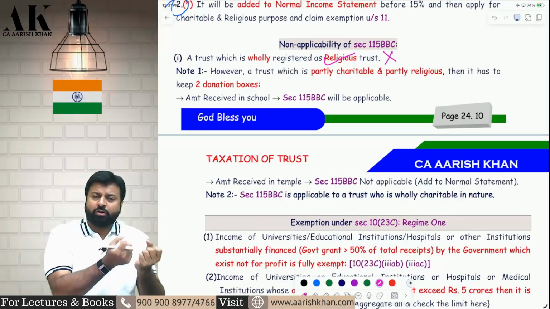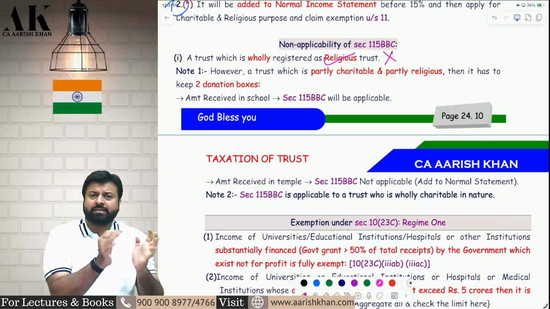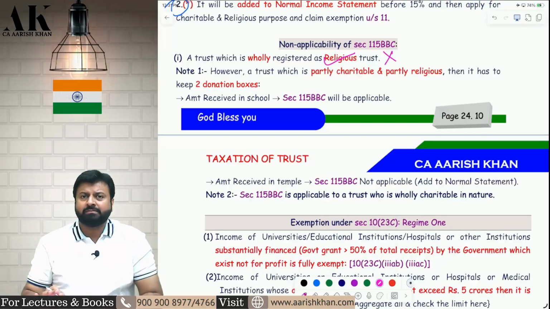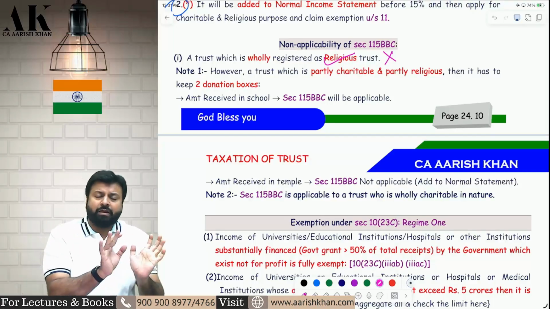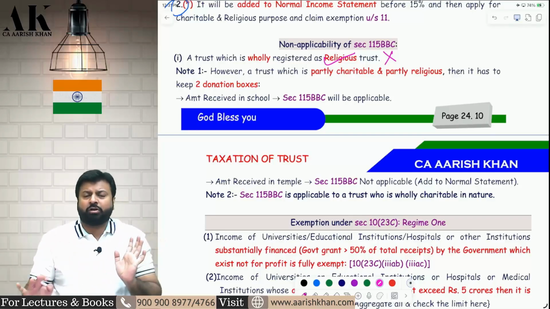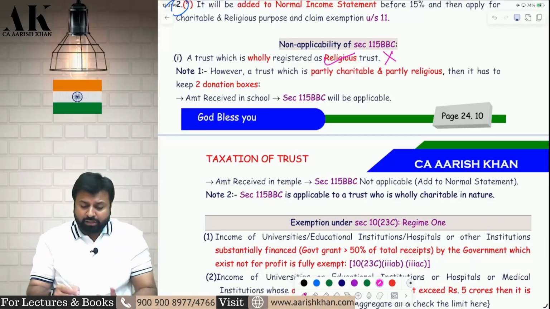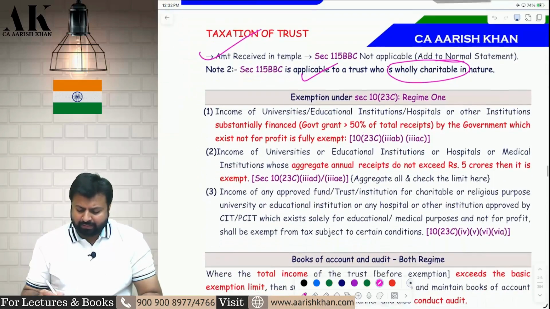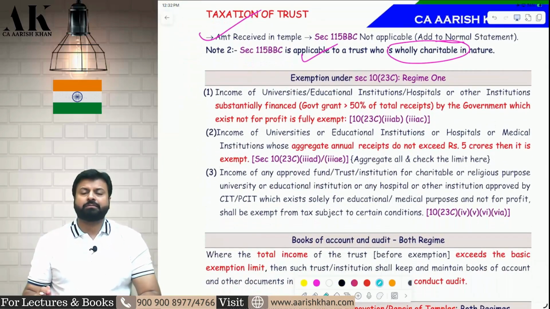The donation received in the church will be exempt. The donation received in the school will be subject to 115BBC, and will not be exempt, it will be subject to normal taxability. Two separate donation boxes have to be made. Check it, please. I hope it is clear to all of you. And if it is wholly charitable, then it is definitely taxable. There is no doubt about it.